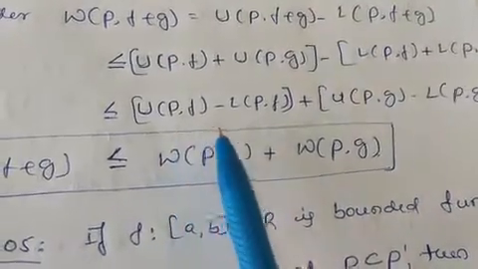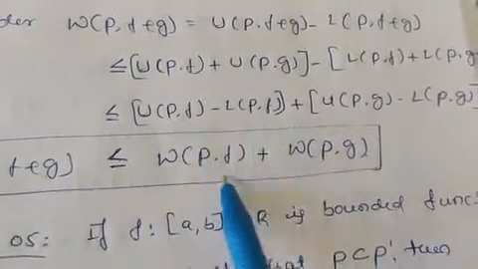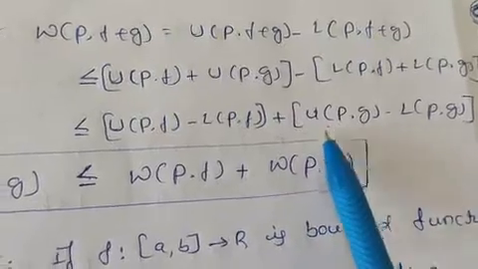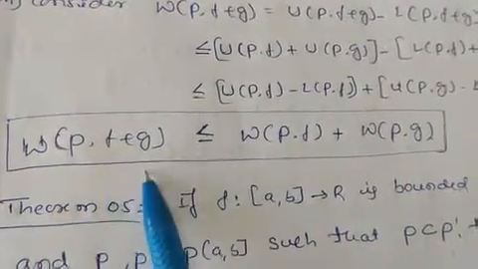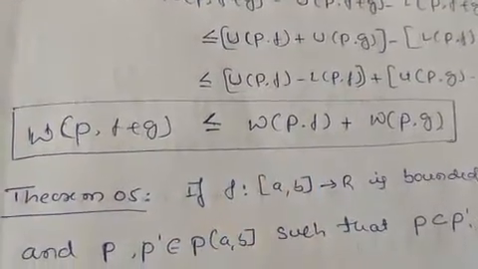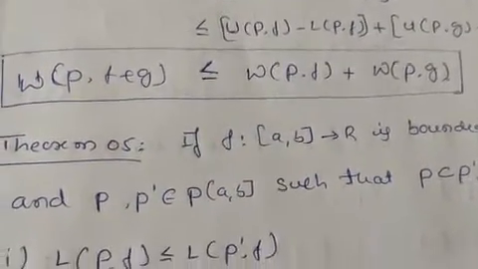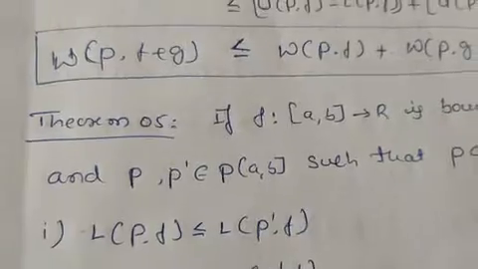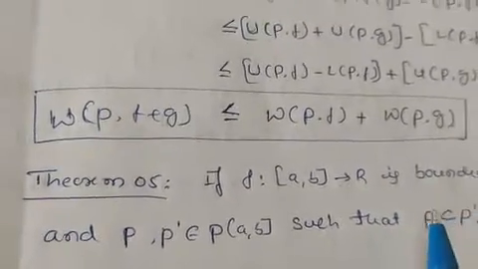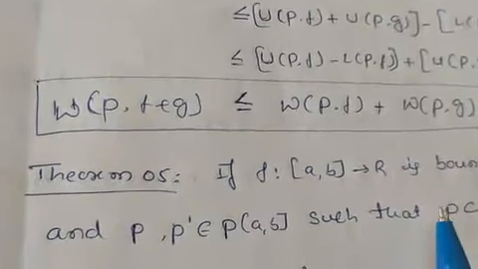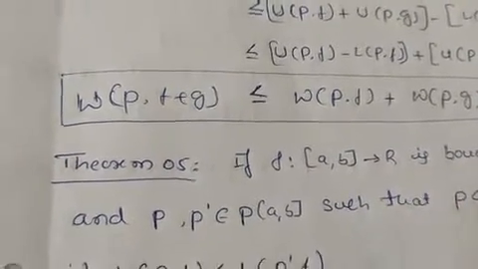We know W(P, f) is nothing but U(P, f) minus L(P, f), and W(P, g) is nothing but U(P, g) minus L(P, g). This implies W(P, f + g) is less than or equal to W(P, f) + W(P, g). So this is about this theorem. Here we studied U(P, f + g), L(P, f + g) and W(P, f + g).